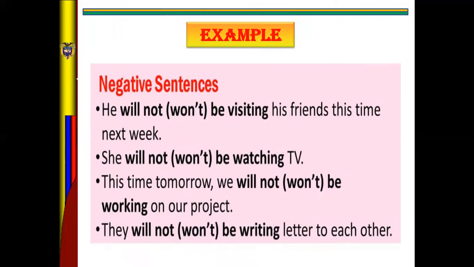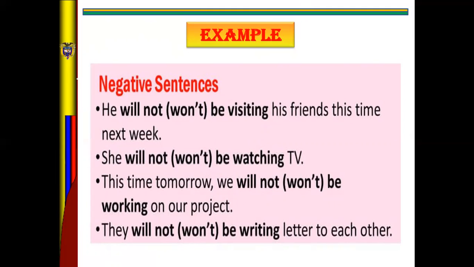He will not or won't be visiting his friends this time next week. Okay, it's possible to say will not or won't using contractions. Number 2, she will not or she won't be watching TV.